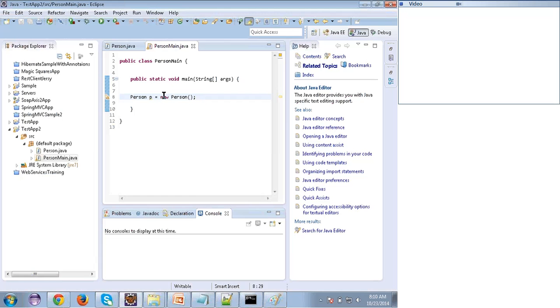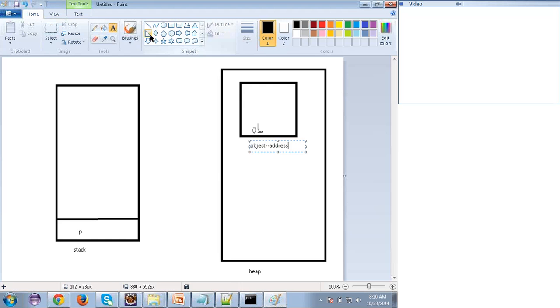But p is pointing to it, right? p is called a local variable; we will discuss what a local variable is. Here p is pointing towards this object. The local variable p will be stored in the stack, and objects will be stored inside the heap. So p will be pointing towards the object.